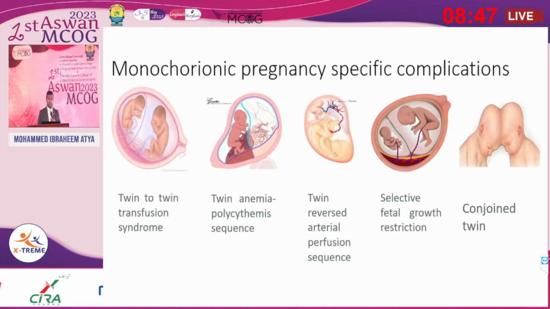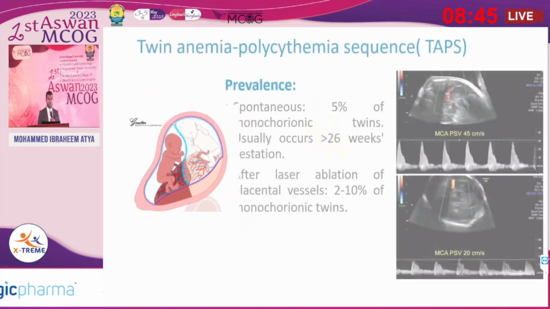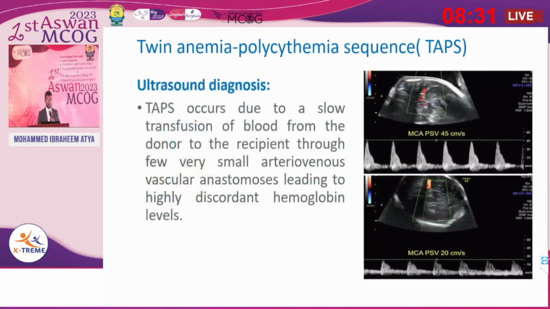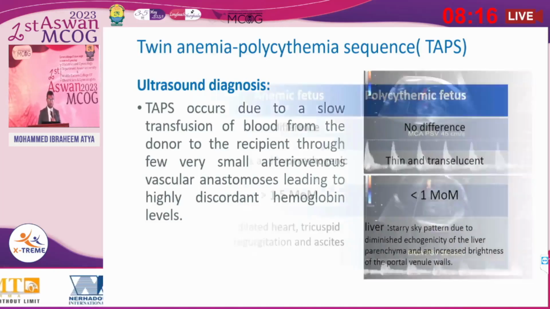Second specific complication for twin-twin transfusion: twin anemia polycythemia sequence. The prevalence is 5% if spontaneous, or 2 to 10% after laser ablation for treatment of twin-twin transfusion, of monochorionic twin pregnancy. The ultrasound diagnosis: TAPS, or the twin anemia polycythemia sequence, occurs due to the slow transfusion of blood from the donor to the recipient through a few very small arteriovenous vascular anastomoses, leading to highly discordant hemoglobin levels between both fetuses.